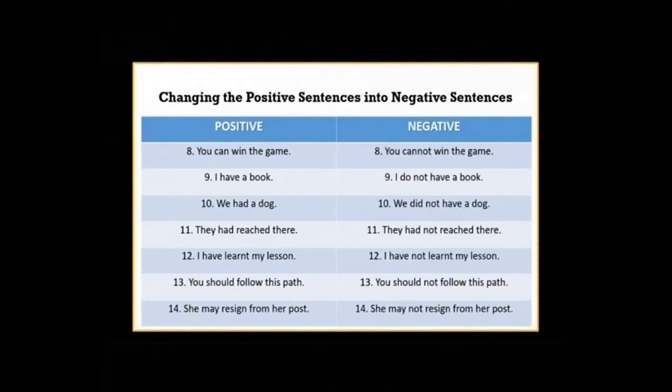Now change them into negative. You can win the game. It will be you cannot win the game. I have a book. I don't have a book. Here have is not a helping verb. It is a main verb here. So we will add do. Next, we had a dog. We did not have a dog. Here had is not a helping verb. It is a main verb and it is the second form of has or have. So we will add did.